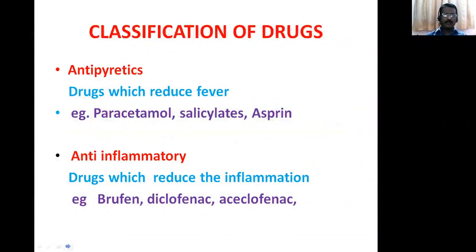Antipyretics. Pyrexia means fever, so the drugs which reduce the fever, the body temperature, are called antipyretics. Examples: paracetamol, salicylates and aspirin. Anti-inflammatory. Inflammation is a body response with pain, swelling, redness and edema. The drugs which reduce inflammation are called anti-inflammatory. Examples: brufen, diclofenac sodium and aceclofenac.